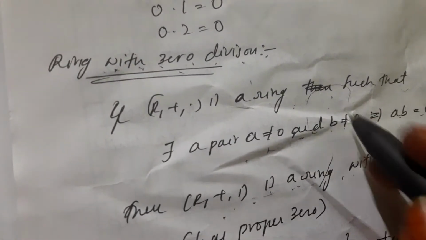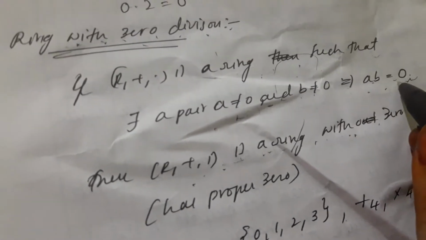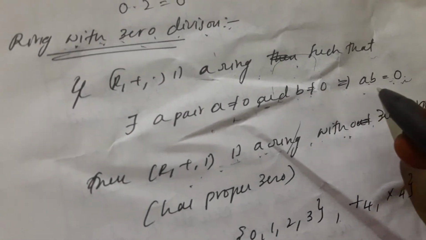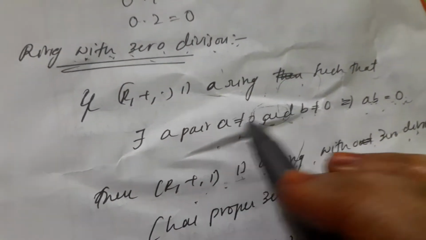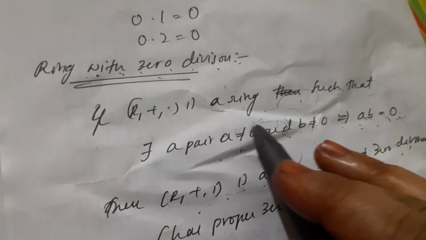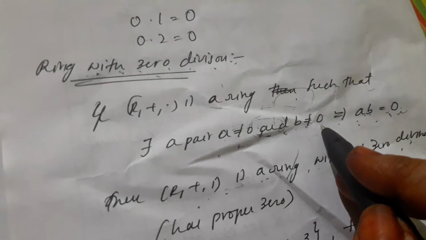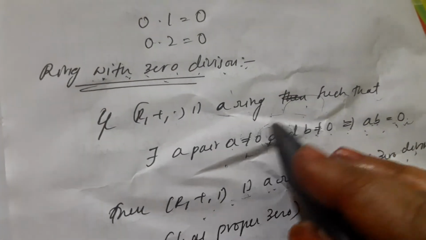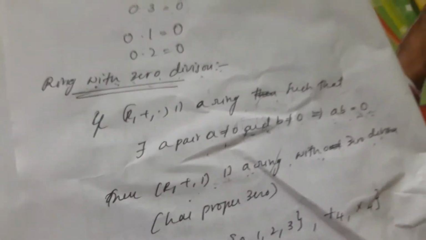In this definition we have ab = 0. The product of these two elements is 0, and these are two non-zero elements. Consider two non-zero elements, that is a not equal to 0 and b not equal to 0. The product of these two elements is equal to 0. That is the condition of zero divisors.